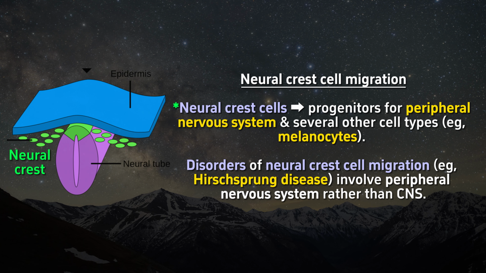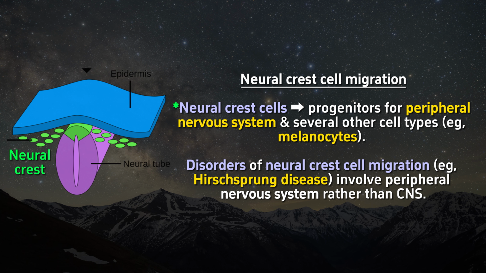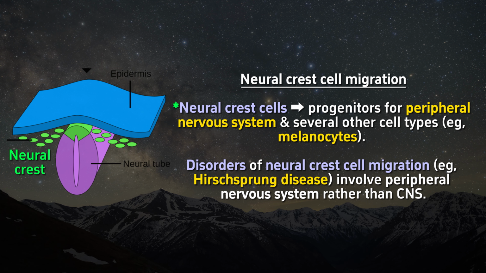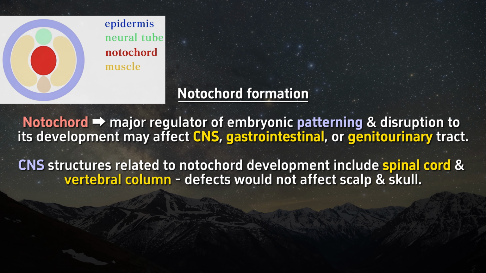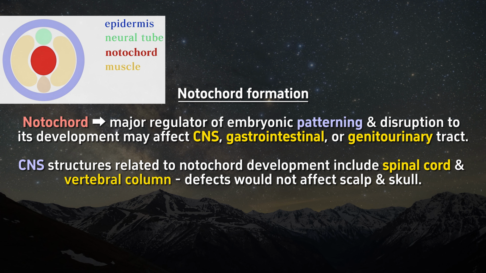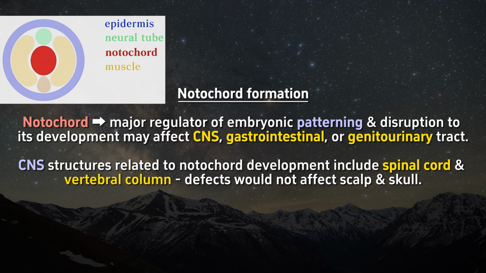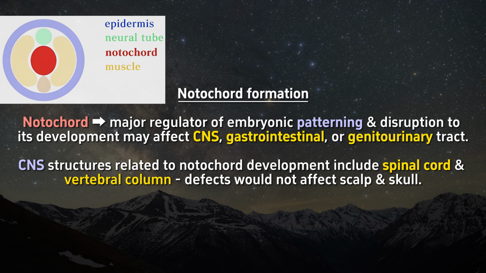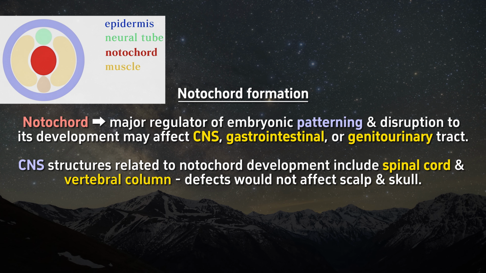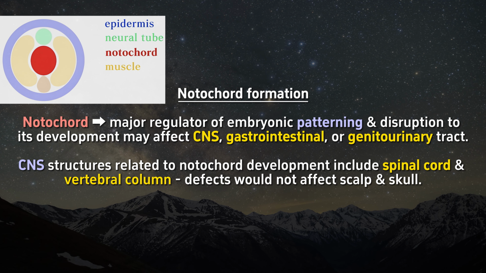Choice A. Neural crest cells are the progenitors for the peripheral nervous system and several other cell types, for example, melanocytes. Disorders of neural crest cell migration, for example, Hirschsprung disease, involve the peripheral nervous system rather than the central nervous system. Choice B. The notochord is a major regulator of embryonic patterning, and disruption to its development may affect the central nervous system, gastrointestinal, or genitourinary tract. Central nervous system structures related to notochord development include the spinal cord and vertebral column. Defects would not affect the scalp and skull.